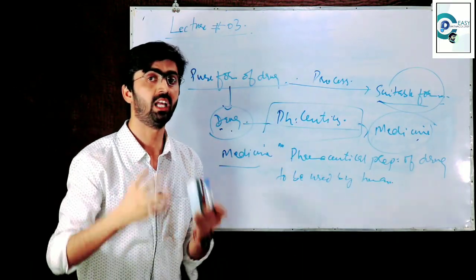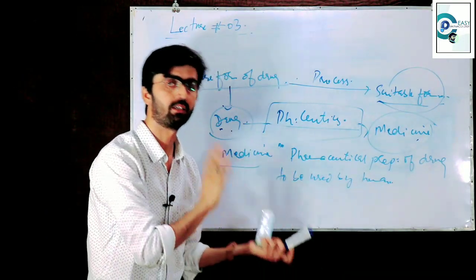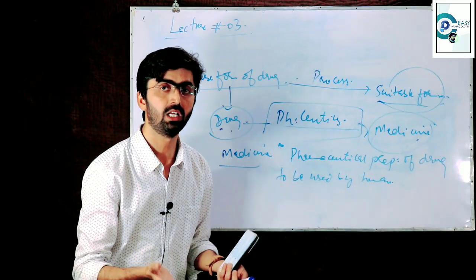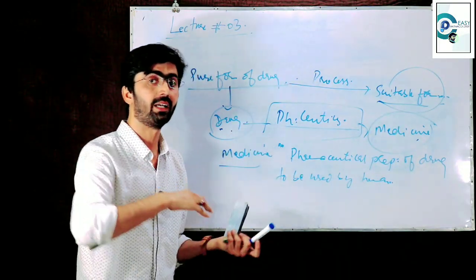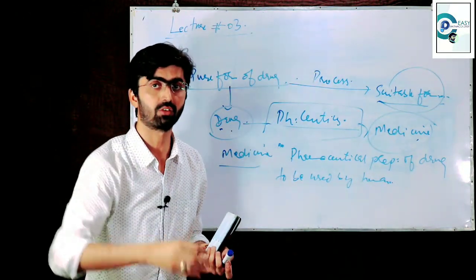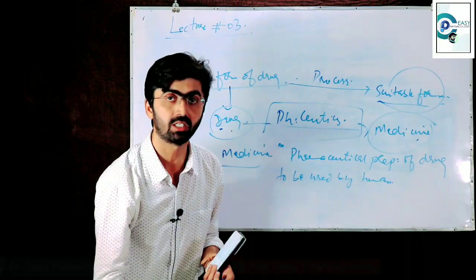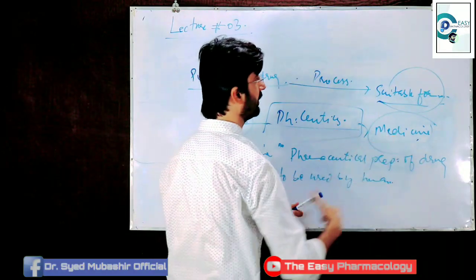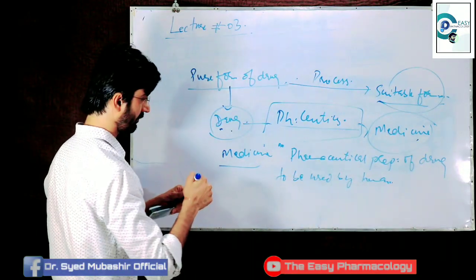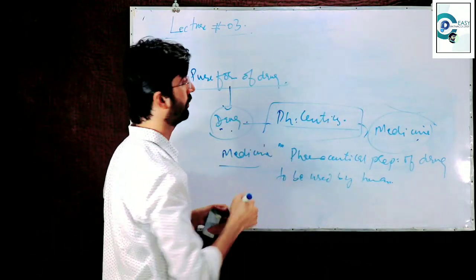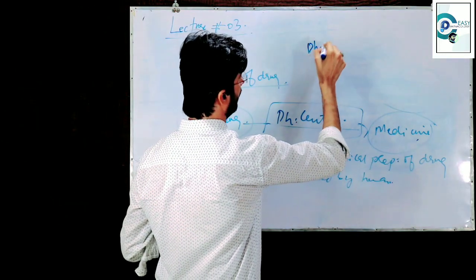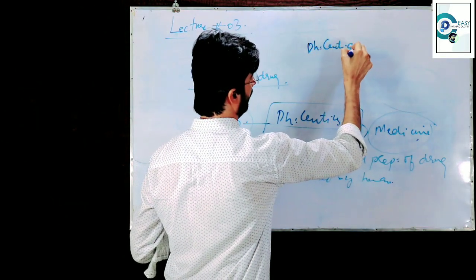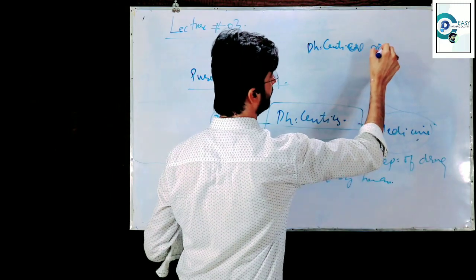So you can say all medicines are the drugs. But the suitable form of the drug, pharmaceutical preparation of the drug. If I am going to tell you the other names of medicine, you may write down pharmaceutical preparation.